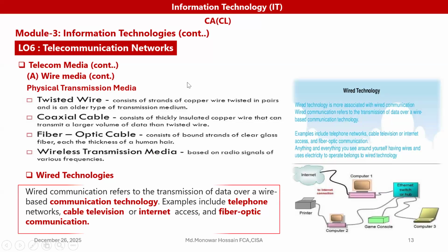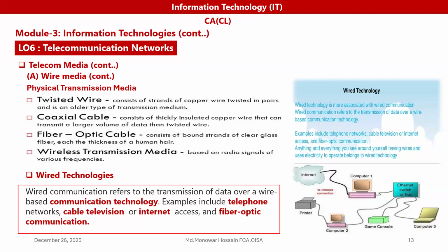We are continuing with the physical transmission media: twisted wire, coaxial cable, fiber optics, and wireless transmission media. Wire technologies are used in communication technology, for example, telephone networks, cable television, internet access, and fiber optic communication.